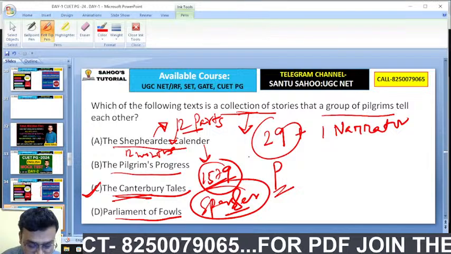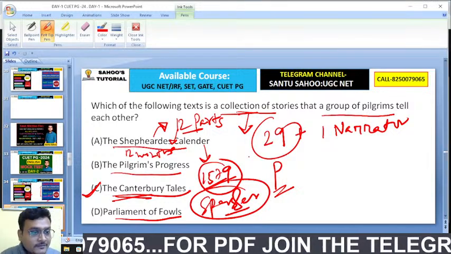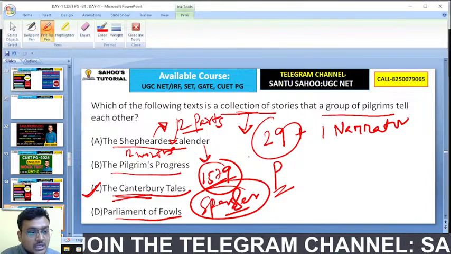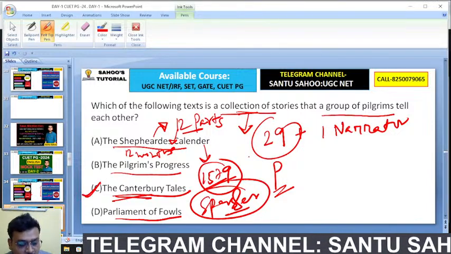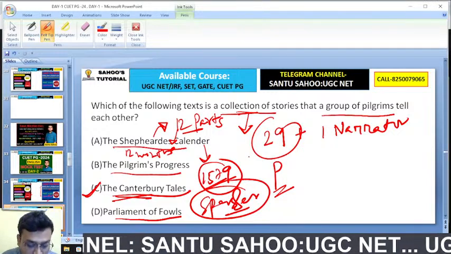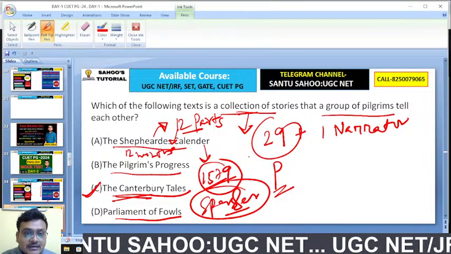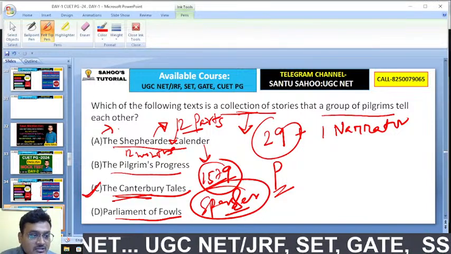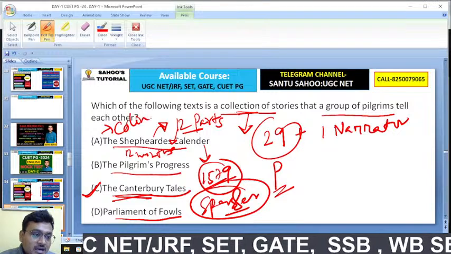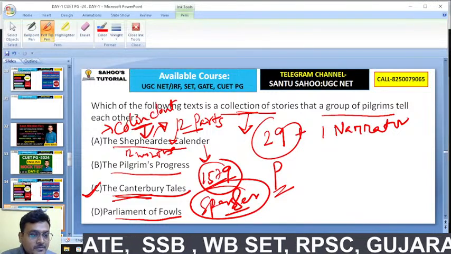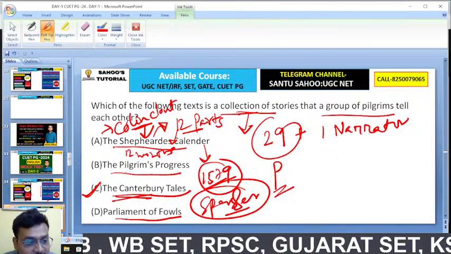And these 12 parts are representing 12 months. In this work, The Shepherd's Calendar, you will find there is a character called Colin Clout, who shatters love for his lover. Colin Clout is the protagonist of this work.